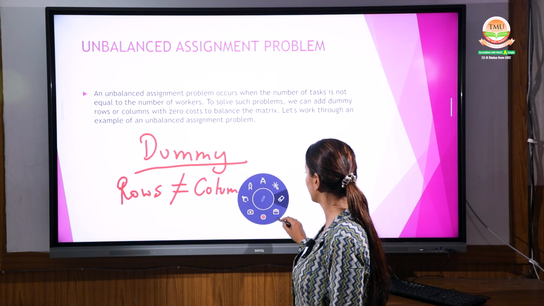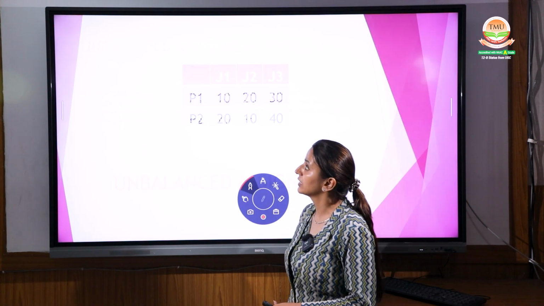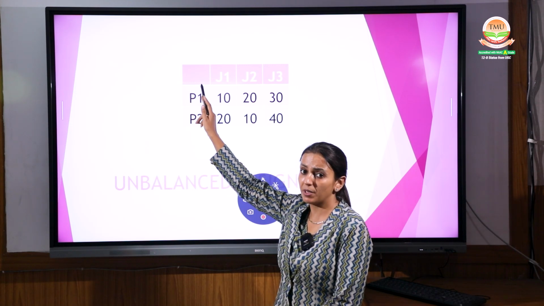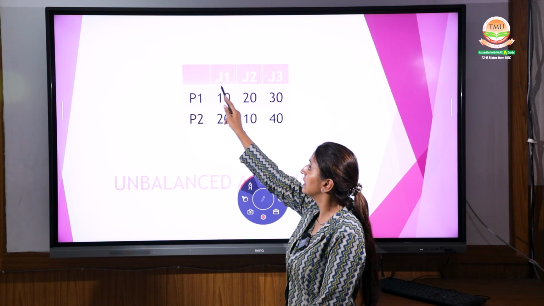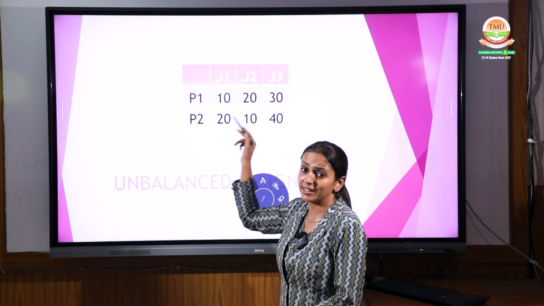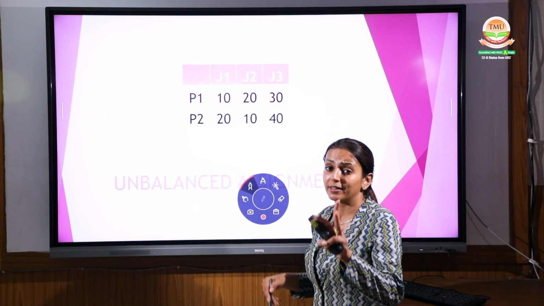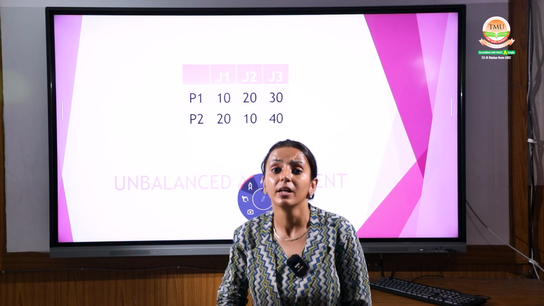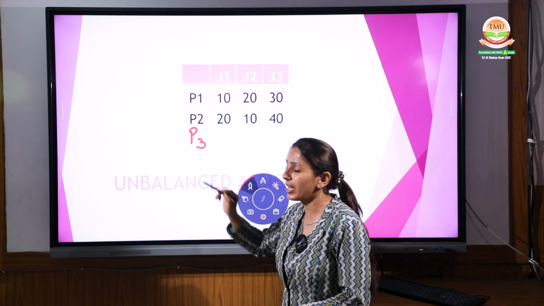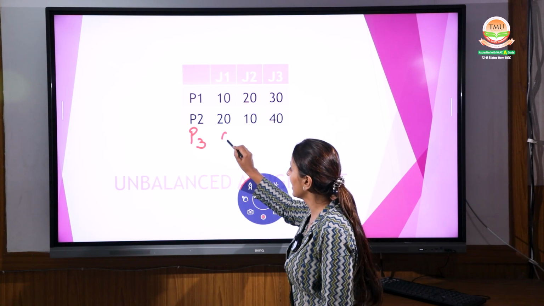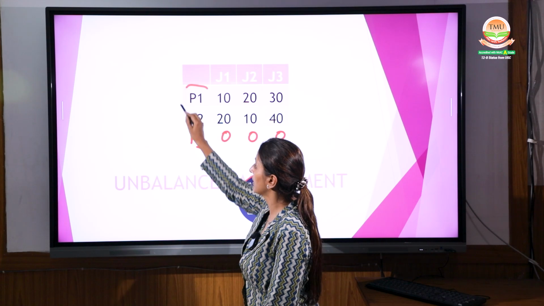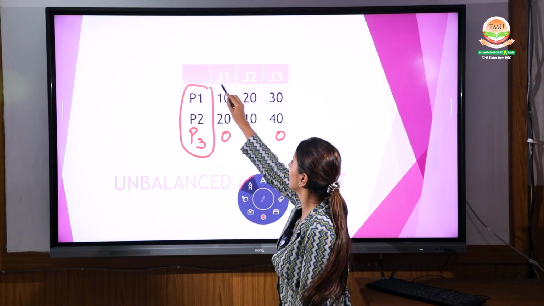I'm showing you with a practical example. Have a look, this is one question. Note down over here. We are given 2 persons, P1, P2, and 3 tasks, J1, J2, J3. Here the rows are 2 and the columns are 3. That means it is not a balanced assignment. Then what do we have to do? We have to create P3 as a dummy and assign the costs 0, 0. Done. Now the persons are 3 and the jobs are 3.